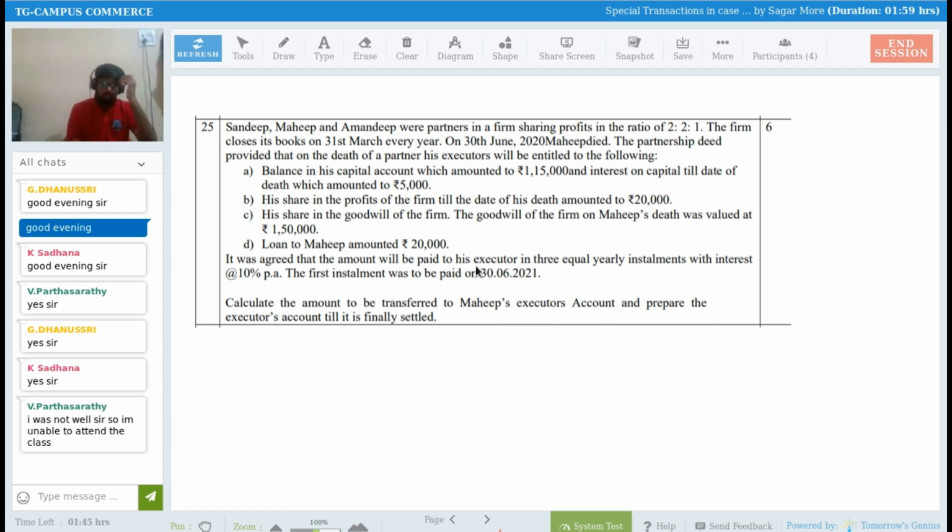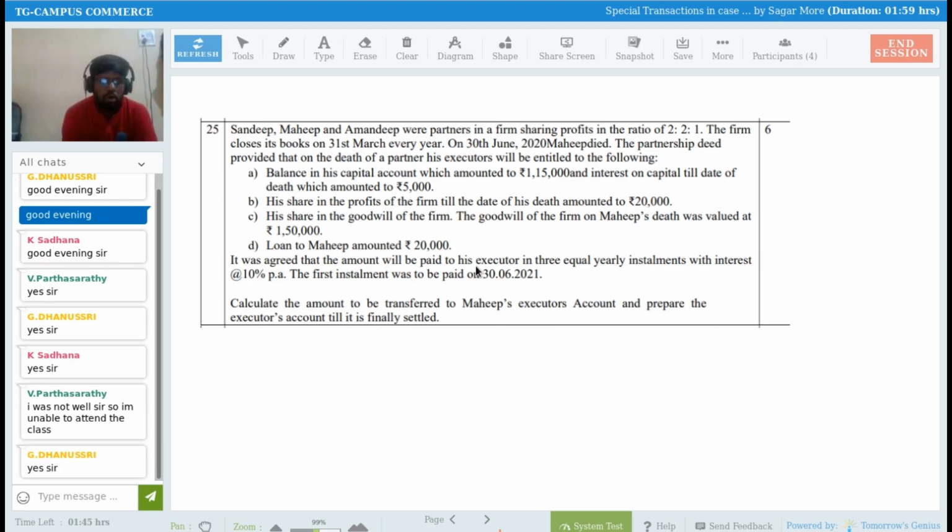Okay, then. Shall I read? Shall I explain? Shivari, Dhanashri, Sadhna. Okay, serious question. 6-mark question it is.